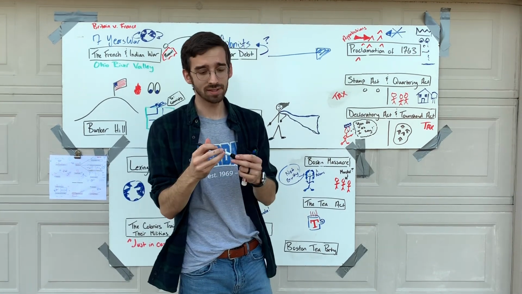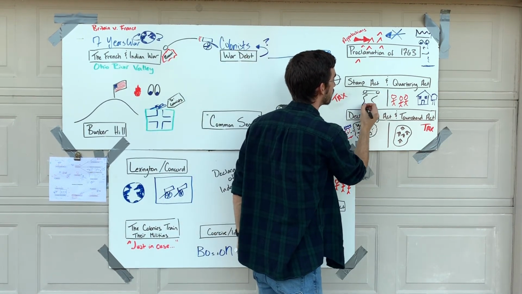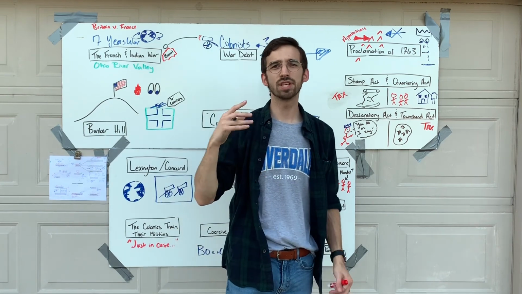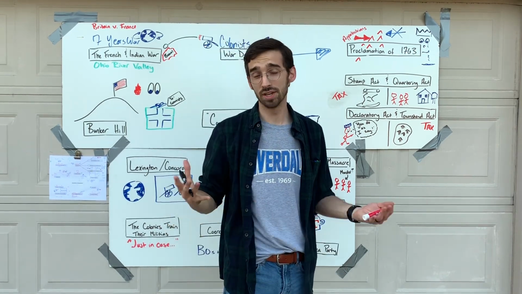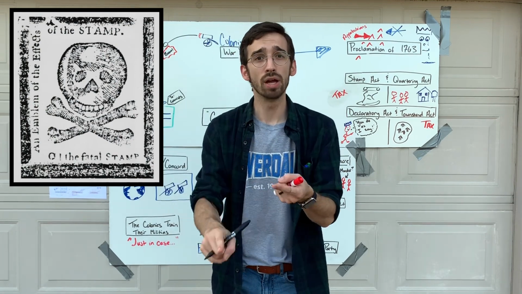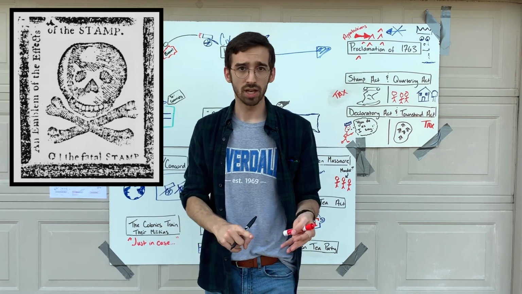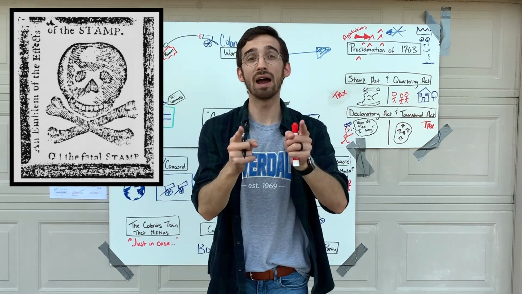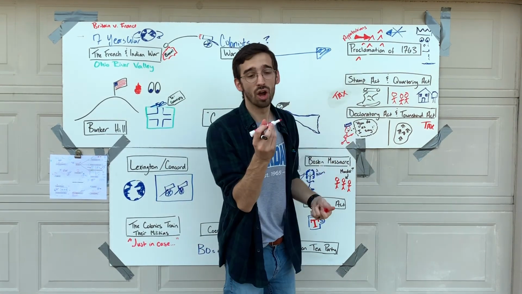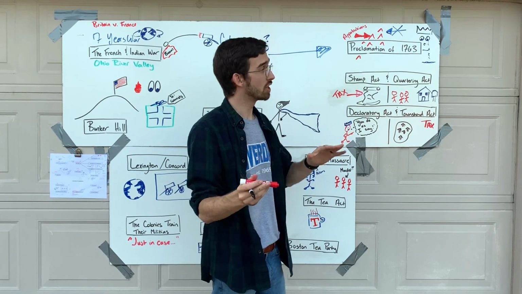Now, the Stamp Act is a tax on paper. So what the Stamp Act says is every time you buy something that has paper or that is made of paper, it has to have a stamp on it showing that you've paid the tax. That can be playing cards, that can be mail, that can be newspapers, that can be books, that can be pamphlets. Anything on paper, you have to pay the tax. And so this Stamp Act is a tax on just about all types of paper in the colonies. So that's a way to make money.